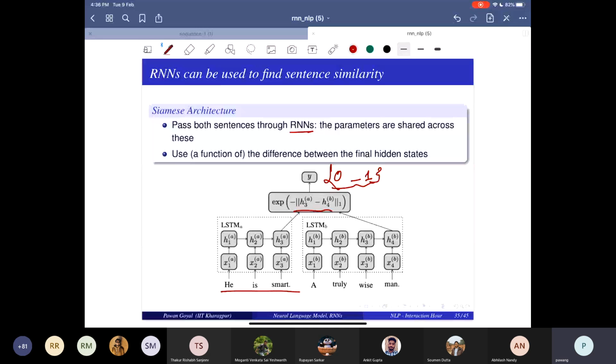Now this score can vary based on your data set, because there are many data sets available for sentence similarity with different ranges. Some are between 1 to 10, some are between 0 to 5. So accordingly, you have to play with this range, but otherwise you can use the simple architecture.